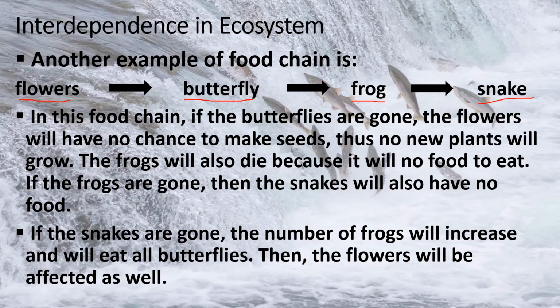The frogs will also die because they will have no food to eat. If the frogs are gone, then the snakes will also have no food to eat. If the snakes are gone, the number of frogs will increase and will eat all the butterflies. Then the flowers will also be affected.